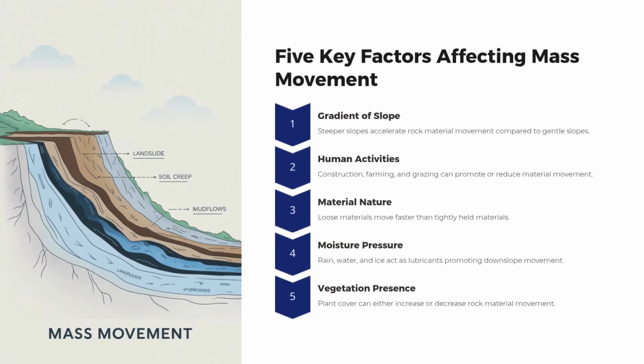Gradient of slope. Steeper slopes accelerate rock material movement compared to gentle slopes. Human activities. Construction, farming, and grazing can promote or reduce material movement. Material nature. Loose materials move faster than tightly held materials. Moisture pressure. Rain, water, and ice act as lubricants promoting downslope movement. Vegetation presence. Plant cover can either increase or decrease rock material movement.